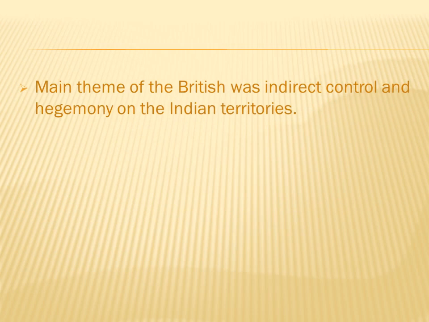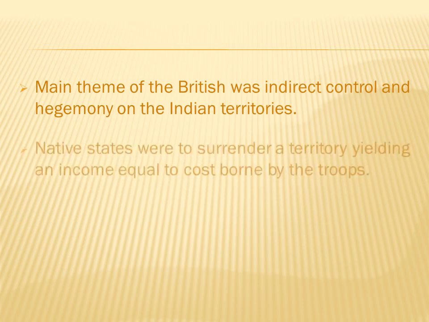So what was the main theme? The main theme of the British was to control the territories of India. With the help of the subsidiary alliance, they were now indirectly controlling all the Indian territories.